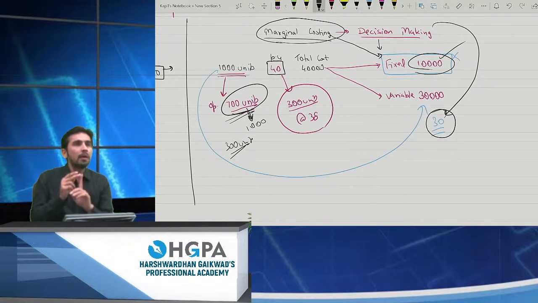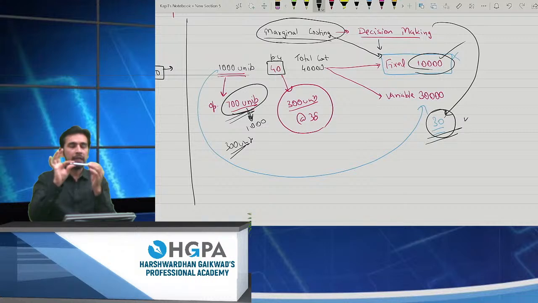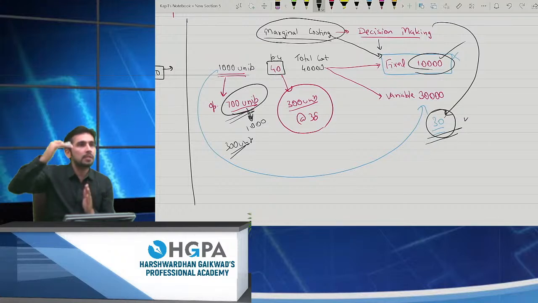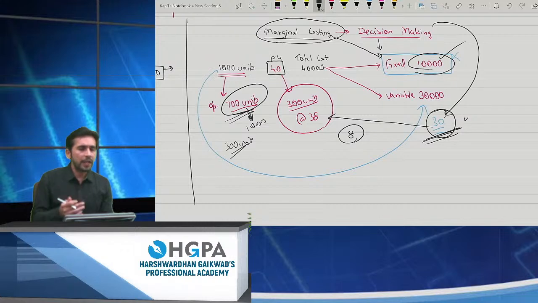That means to make a particular unit, I am incurring a cost of only 30 rupees. I am making this pen, I am incurring a cost of material, labor and expenses of 30 rupees. That 10 rupees I added because that was fixed in nature. Do not add that expenditure because it is fixed up to a certain extent. After that, this product will only cost 30. So if a person is asking for 38, why not sell to him? I'm still getting a profit of rupees 8, right? So why should I not sell? I should obviously sell. This will increase my profit up to a certain extent, right? And this is the power of marginal costing.